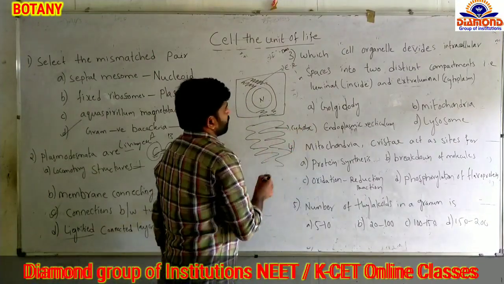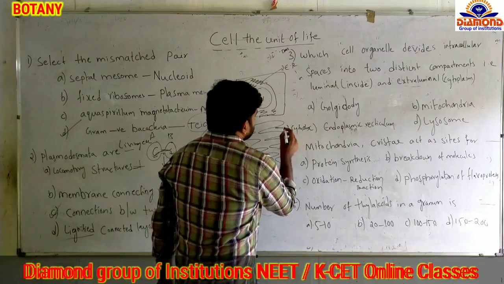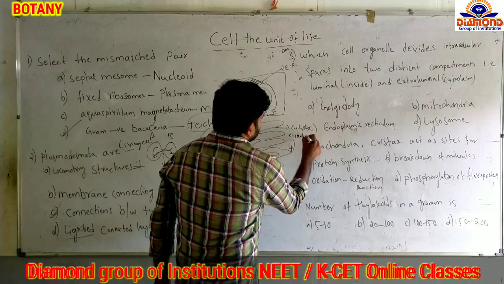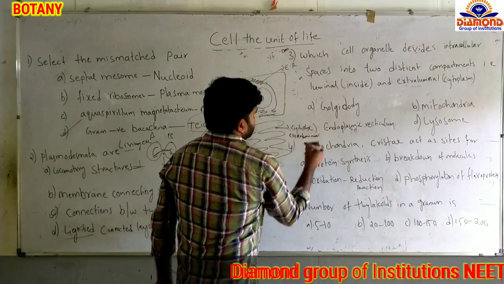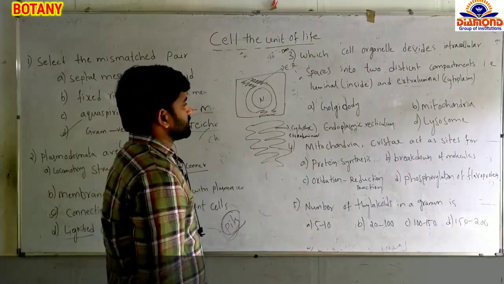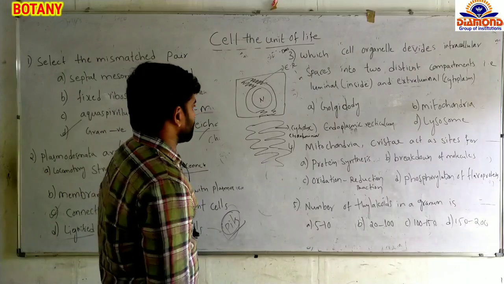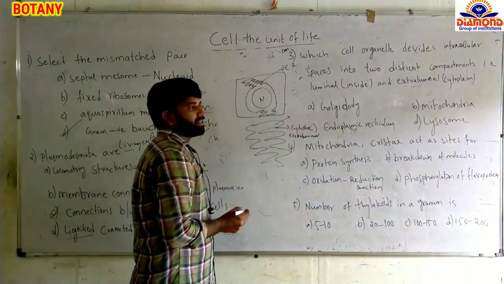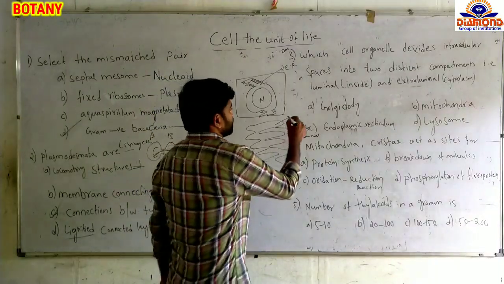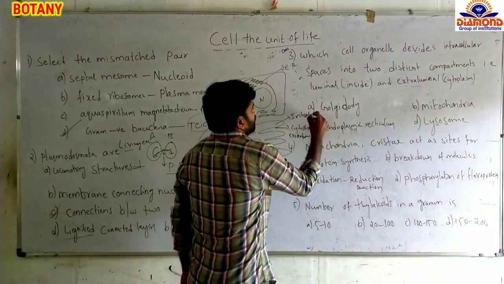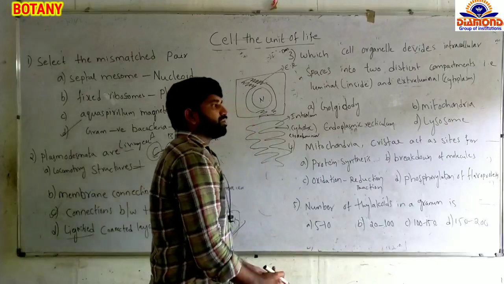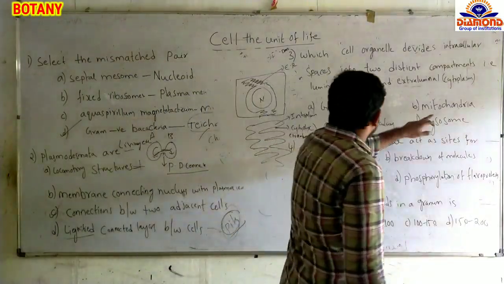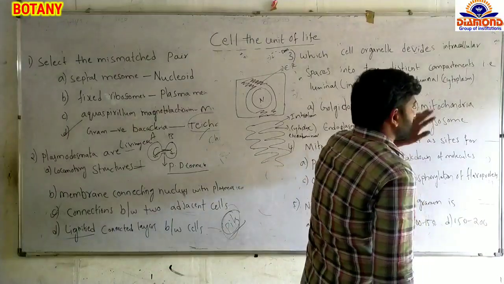So this space we call the extraluminal space, and the inside of the stack we call the intraluminal space. The options are Golgi bodies, mitochondria, endoplasmic reticulum and lysosomes.